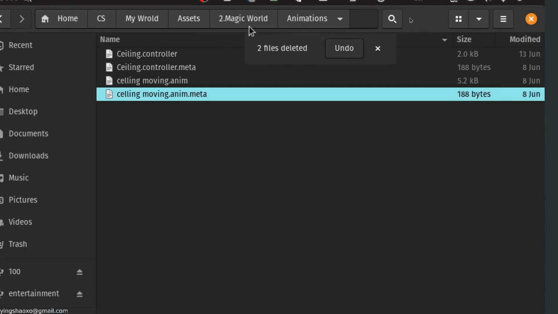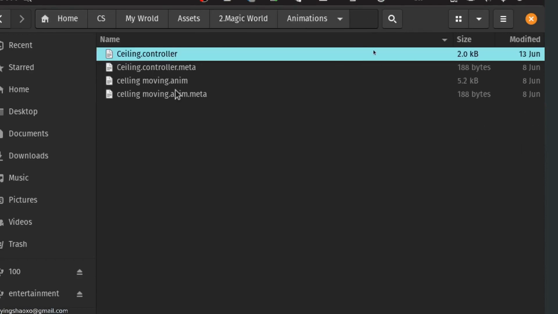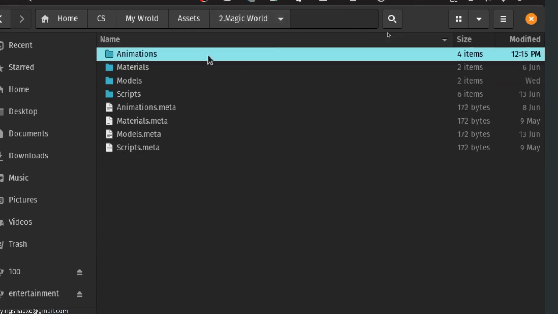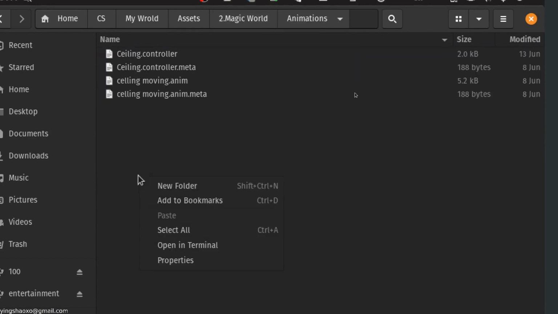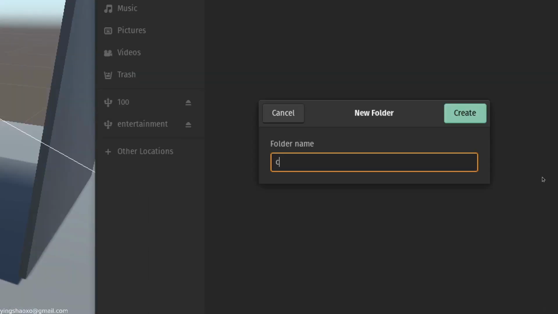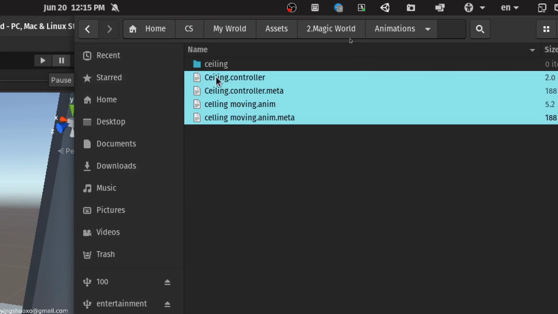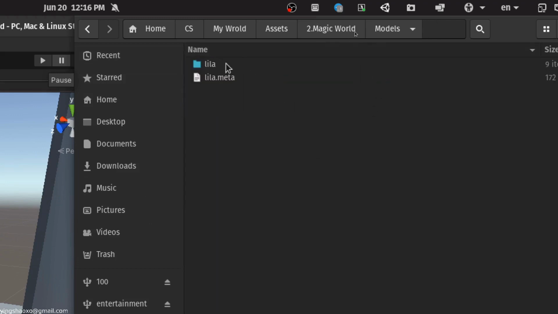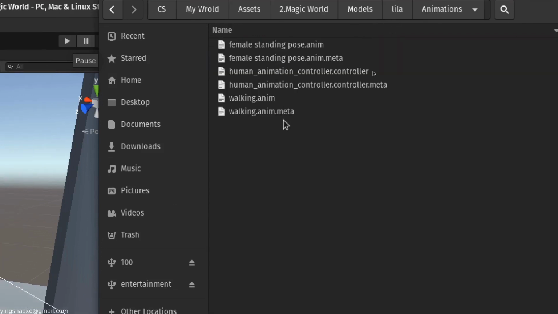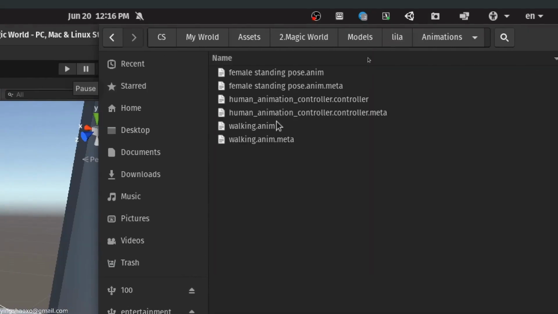So in the end, inside of the animation folder, we only got the controller for the sitting and the animation for that sitting. But even so, I still think that it's not a good structure. So for now, I'm going to make a folder called setting, then move all those controllers and related stuff for that setting into that folder. Then let's go back to the model, and for the model, now we got a folder called animation, and any animation related to this character should be put into this folder.